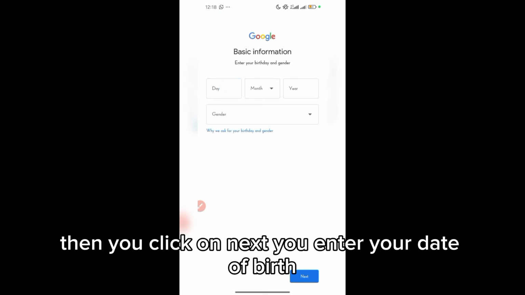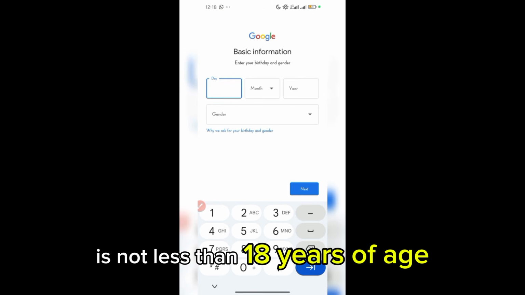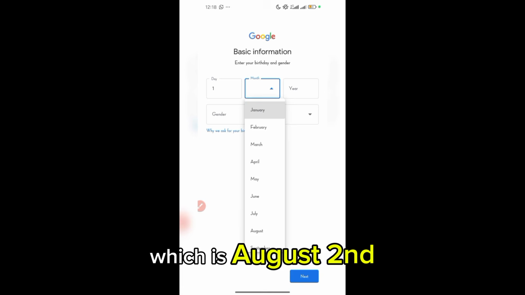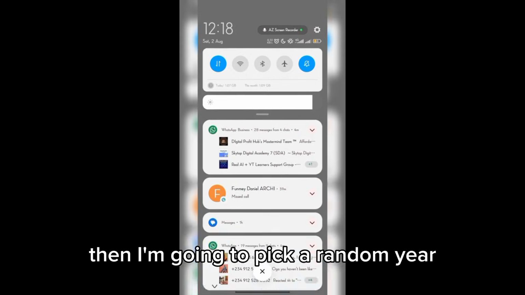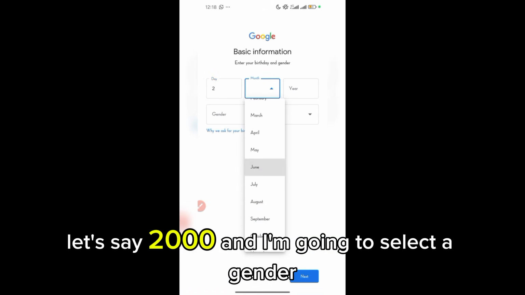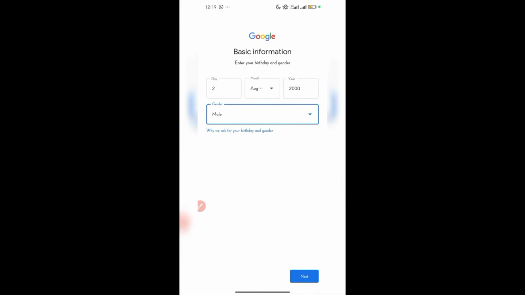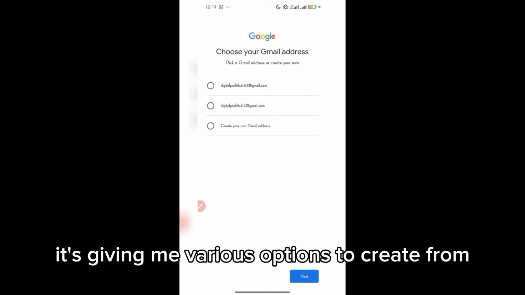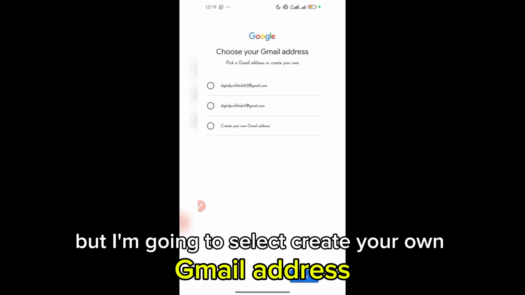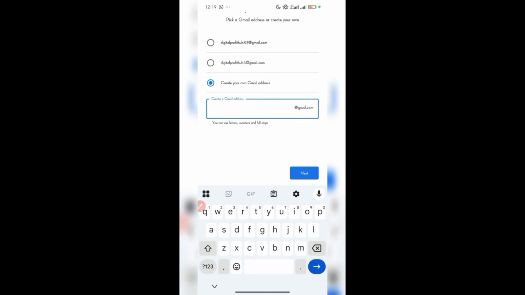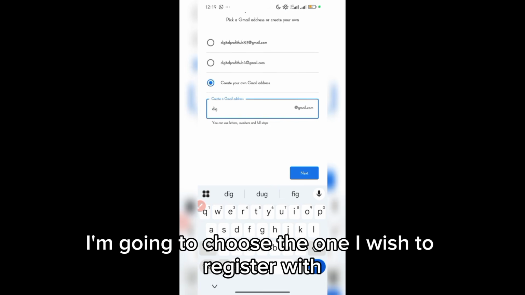You enter your date of birth, but make sure the date of birth is not less than 18 years of age. Let me select today's date, which is August 2nd. Then I'm going to pick a random year, let's say 2000, and I'm going to select the gender. Then I click on Next. It's giving me various options to create from, but I'm going to select Create Your Own Gmail address. Then I'm going to choose the one I wish to register with.